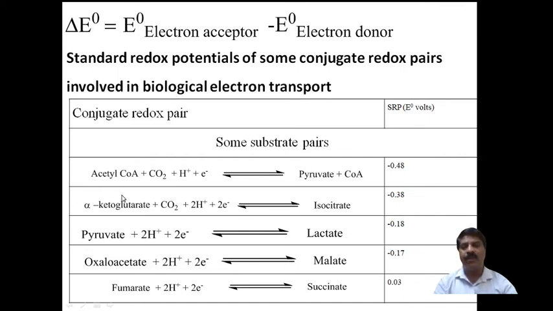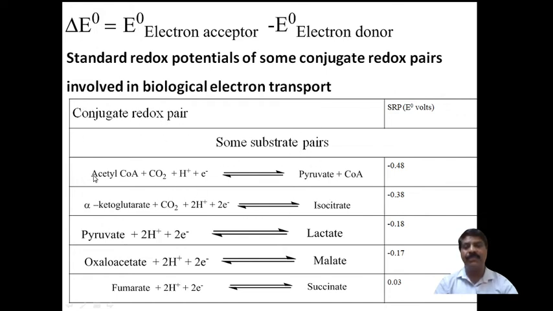The acetyl coenzyme A to carbon dioxide pair has a value of 0.748 negative. This is the SRP, the standard reduction potential. This is usually also known as the electrochemical series, the standard conjugate reduction potential series. It is an arrangement of all the biomolecules in increasing order of EMF, from negative value to positive, and therefore it is a series of conjugate redox pairs.